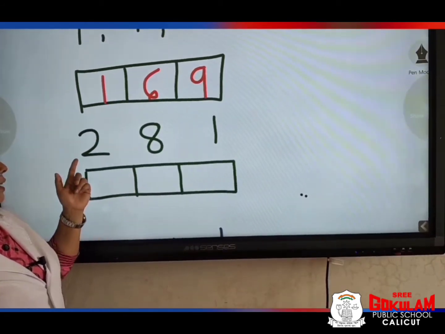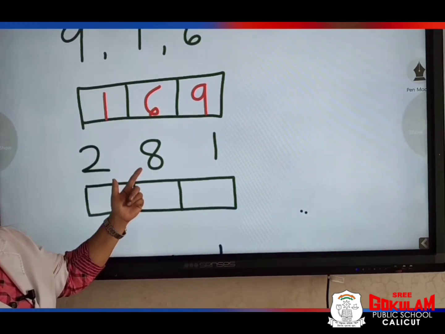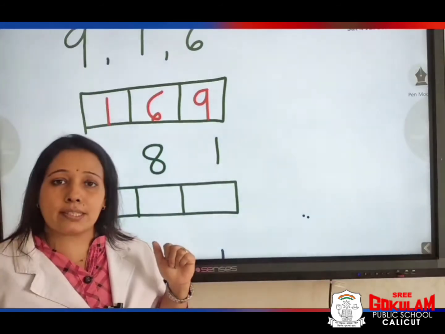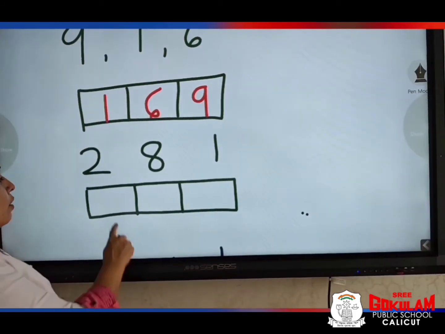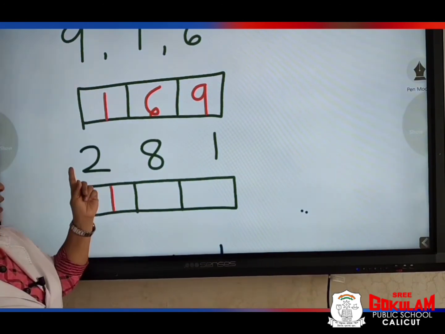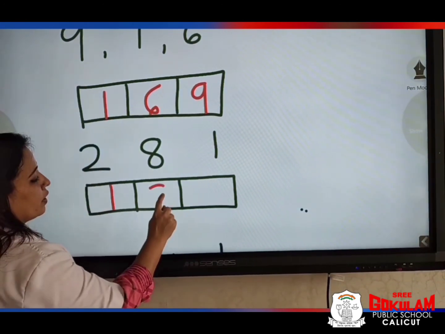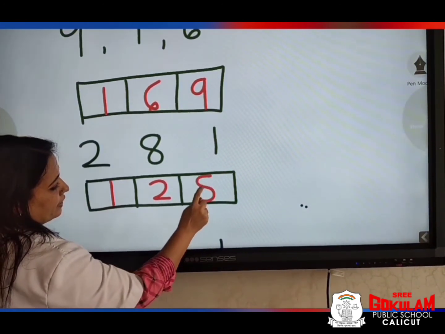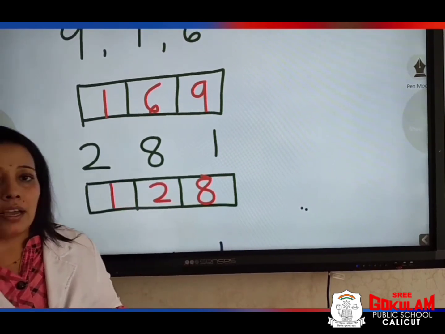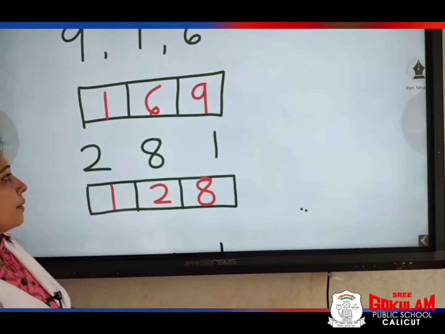The other one, see, 2, 8, 1. Which is the smallest number? Yes, 1. Then 2. Then 8. Okay, children, are you clear? Yes.